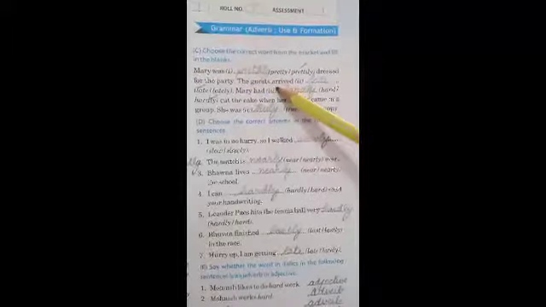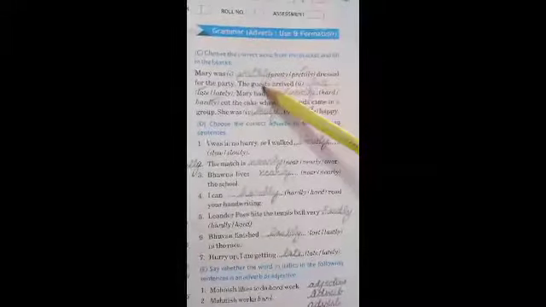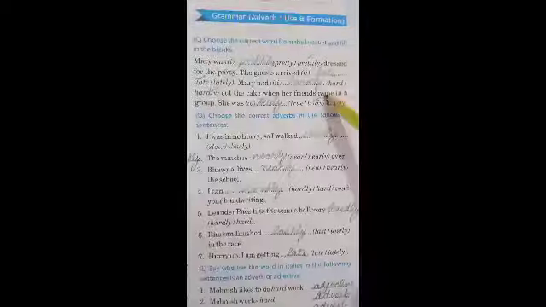C part: choose the correct word from the bracket and fill in the blanks. Mary was dash dressed for the party. Mary was prettily dressed for the party. The guests arrived dash. The guests arrived late and hardly cut the cake when her friends came in a group. She was dash happy. She was truly happy, not she was true happy. According to the sentence, you will write.